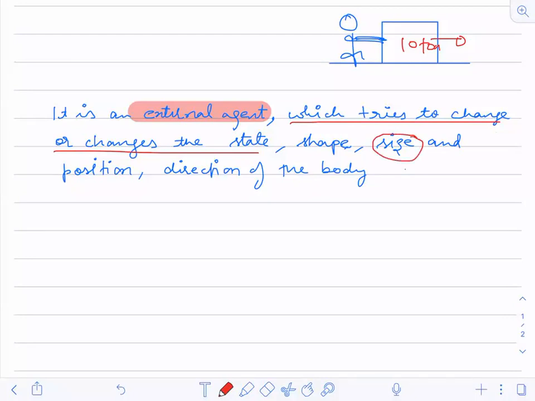Similarly, if I take an example of size, a boy tries to change the size of an object, he is able to do it and he is not able to do it. So I will take an example of a small stick. You can change the size of it, you can change the shape of it. You can bend it, you can break it, anything you can do.